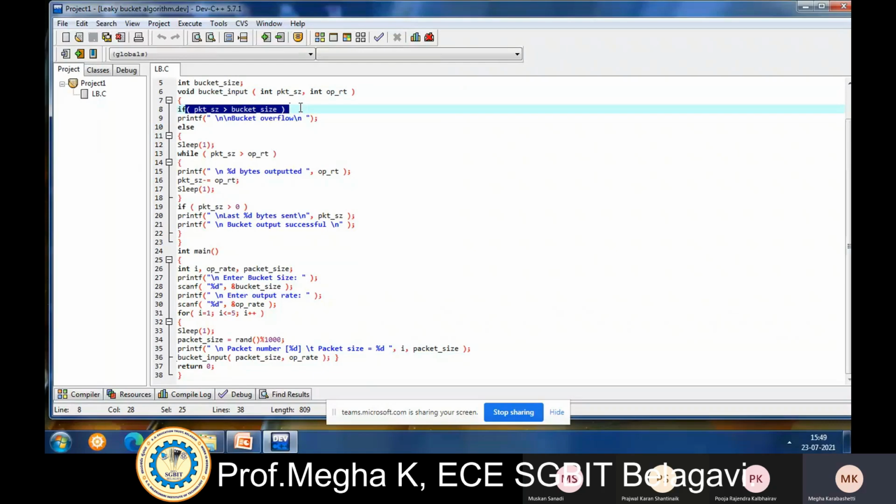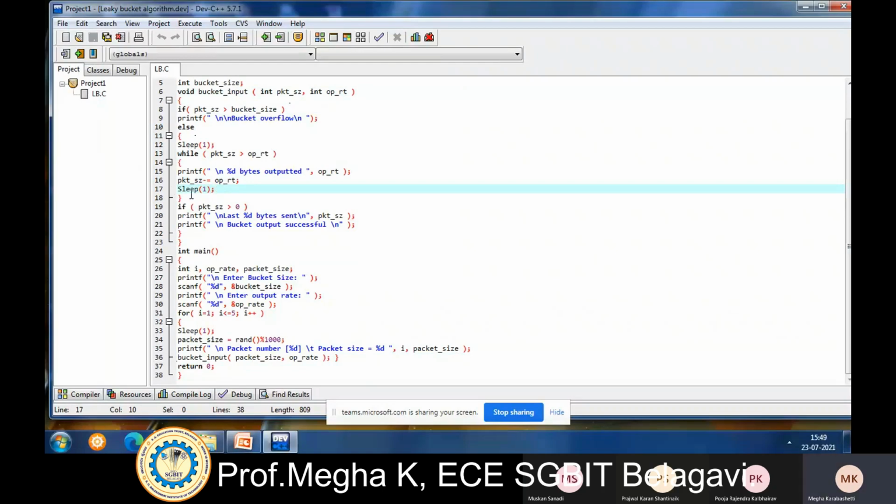If the packet size is 132 bytes, but the operating output rate is 60 bytes, only 60 bytes of the 132 bytes will be transmitted or outputted in that case. And then packet size will be reduced by the operating output rate, and then wait for the next second.